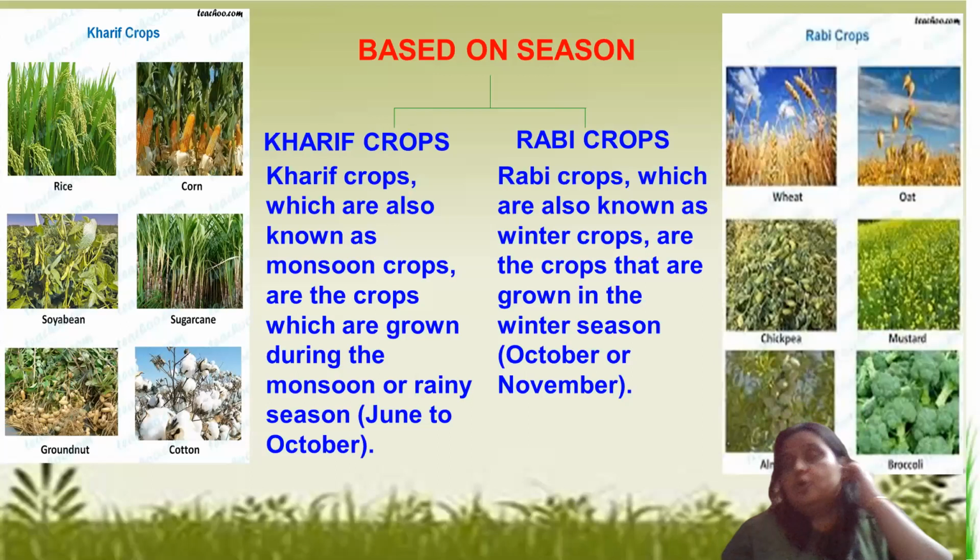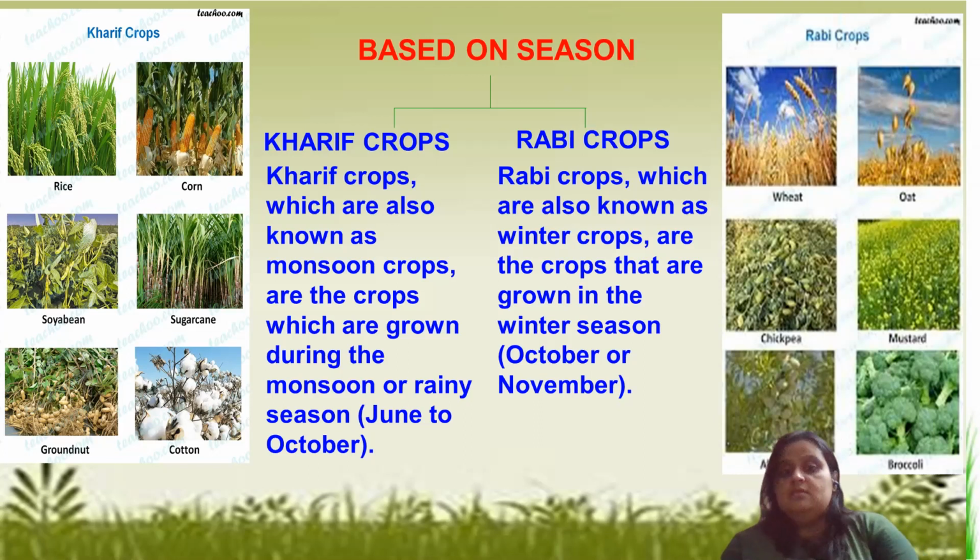Now, we have categorized crops depending on season into two types. The first is kharif crops. The second is rabi crops. Kharif crops are also called monsoon crops or rainy crops. Why do we call them monsoon crops? Because they are grown during the rainy season, from June to October.